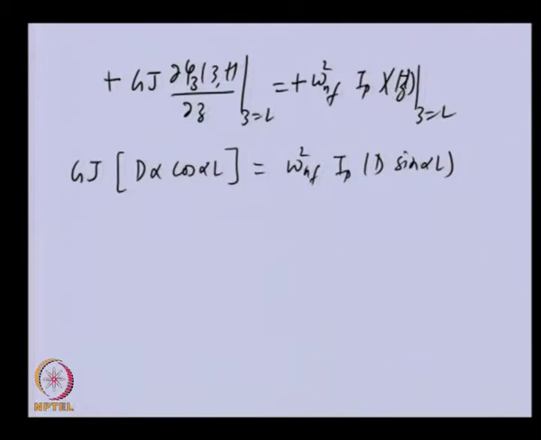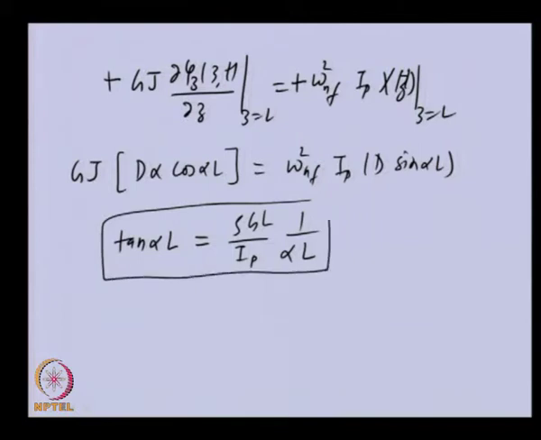So we can see that this equation can now be simplified as tan alpha L equal to rho g L by I P times 1 by alpha L. With some rearrangement we can write this equation like this. Here you can see that the solution is not easy, because we need to solve for alpha, which appears on both sides.